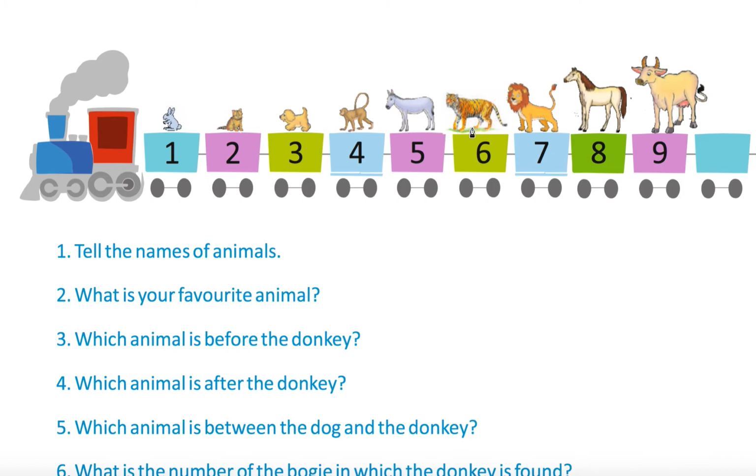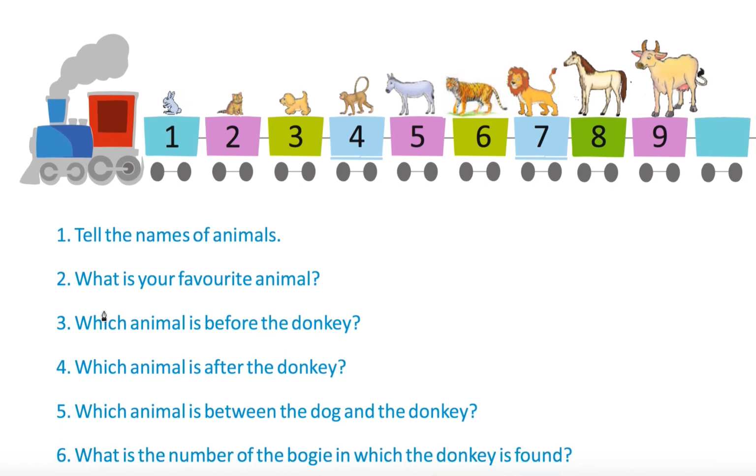Ass or donkey. Donkey, or this is tiger, or this is lion, or this is horse, or this is not a bull, or oh, not bull then cow. Oh, these are the names. What is your favorite animal? You tell your favorite animal.